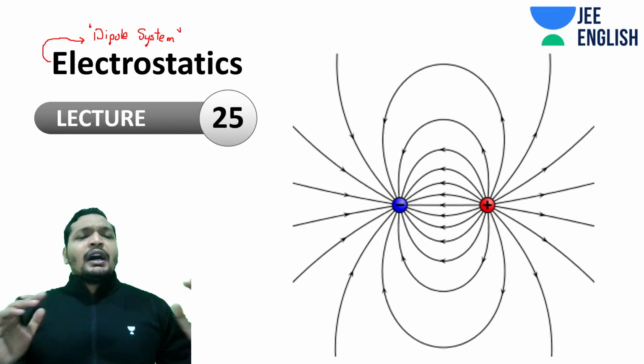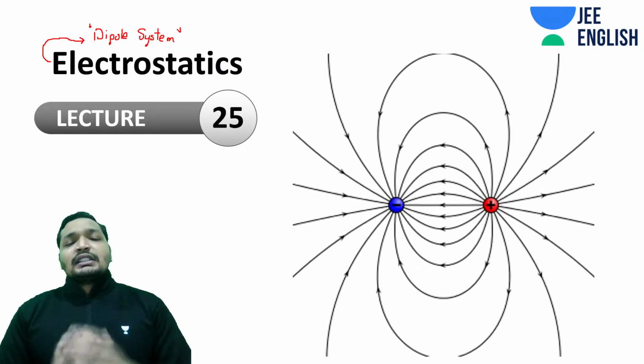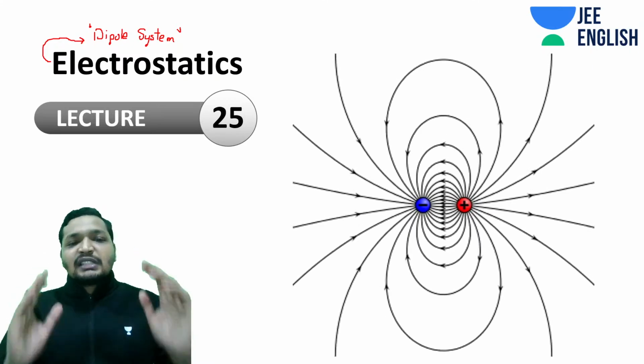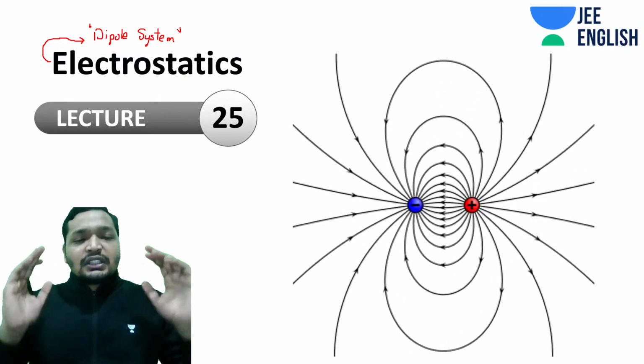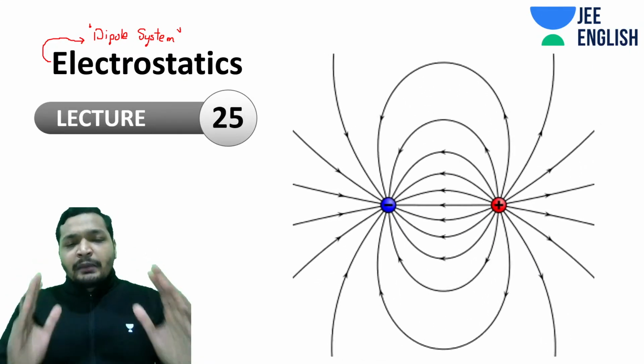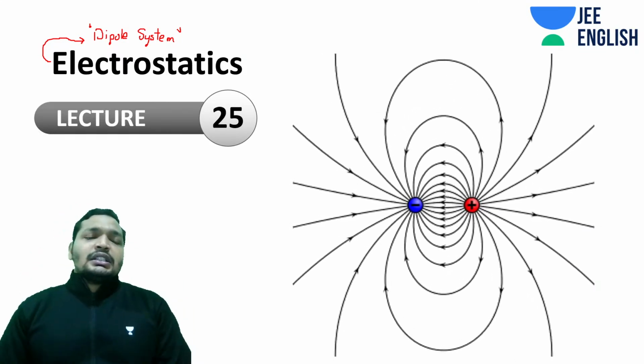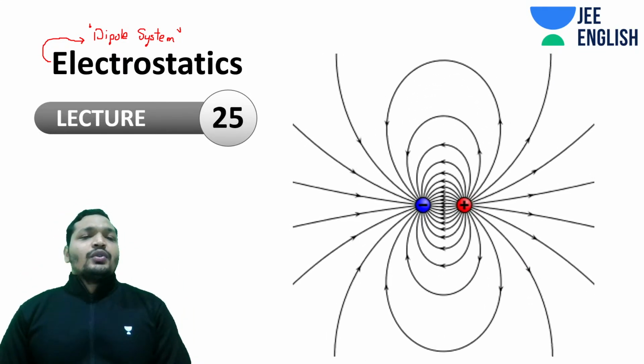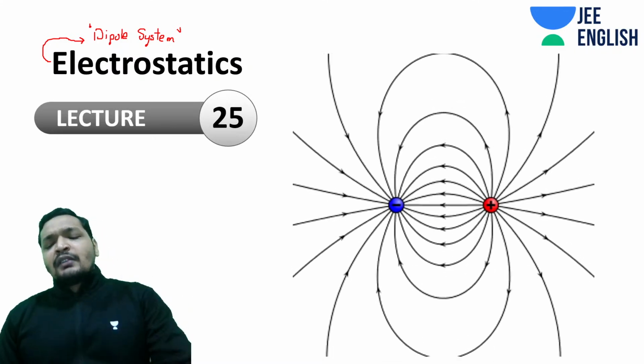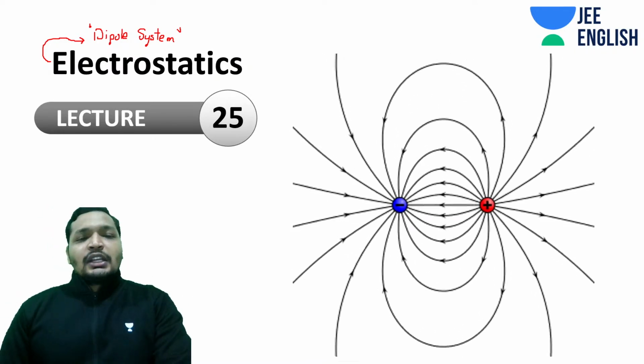Alright, that being said, we are on the last part of electrostatics, and students, make sure you maintain completeness by completing all of these 25 lectures. Very important that you complete all of these lectures. That way you will be able to score at least 2 questions in your JEE Mains, and combine it with capacitors, you'll be able to score 3 questions.